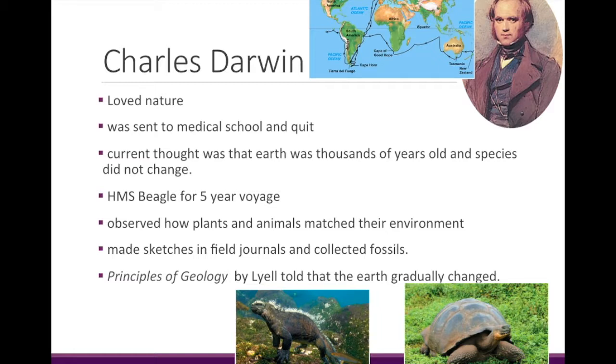Darwin developed new ideas after college, so after graduating at Cambridge. He was hired as a naturalist aboard the HMS Beagle for a 5-year voyage around the world. You can see the voyage map up here in the picture on the right, and this is a picture of young Darwin.